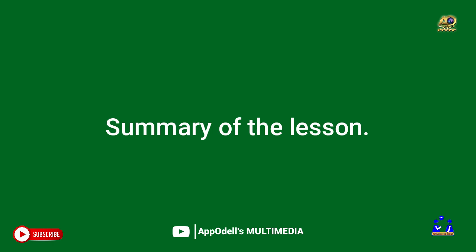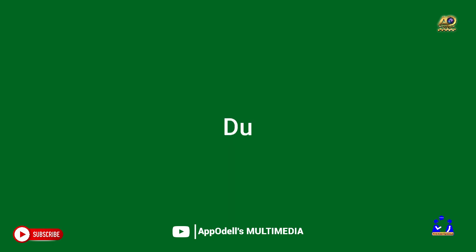So let's take a short summary of today's lesson. The simple past tense of do will be dur. The simple past tense of kum will be kum. The simple past tense of ko will be kor. And the simple past tense of to will be tor.